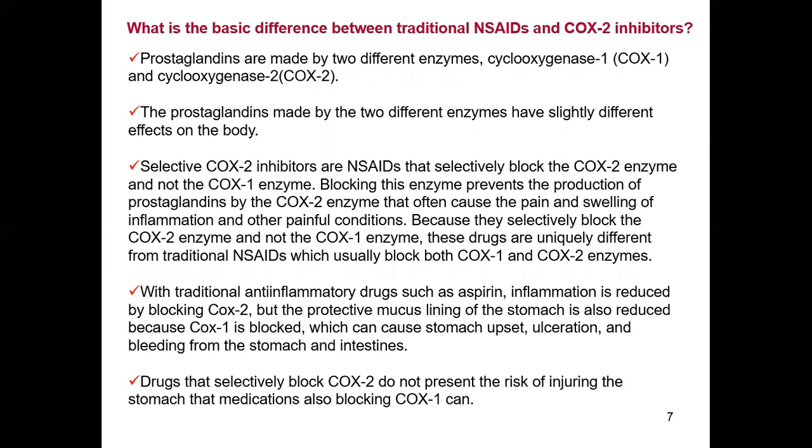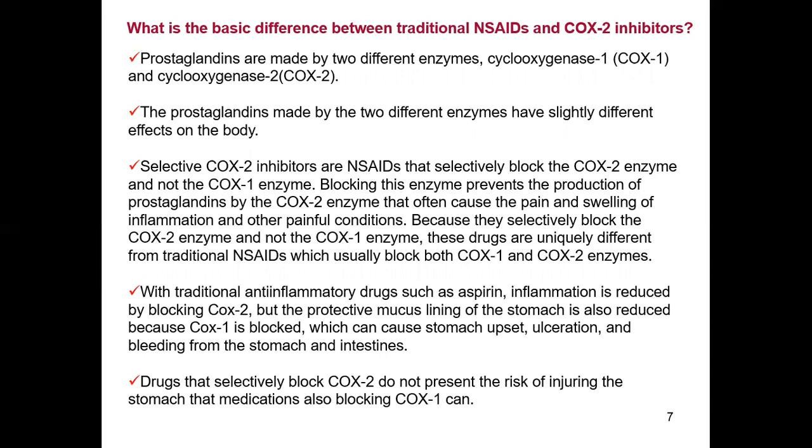So what is the basic difference between the traditional NSAIDs and the COX-2 inhibitors? Prostaglandins are made by two different enzymes, that is cyclooxygenase 1, COX-1, and cyclooxygenase 2, COX-2. The prostaglandins made by the two different enzymes have slightly different effects in the body. That means COX-1 and COX-2 have different effects in the body.